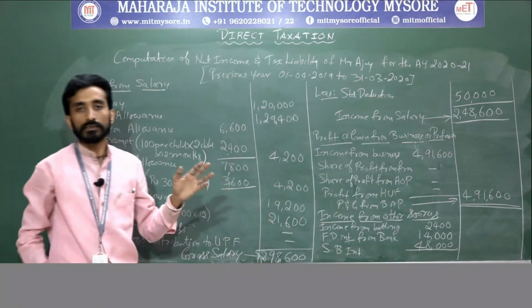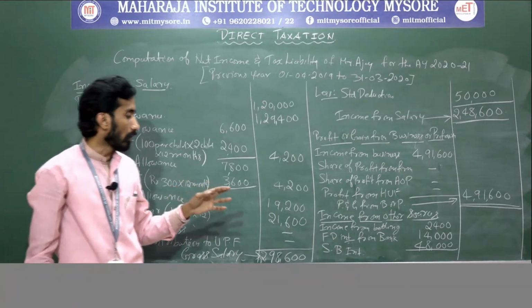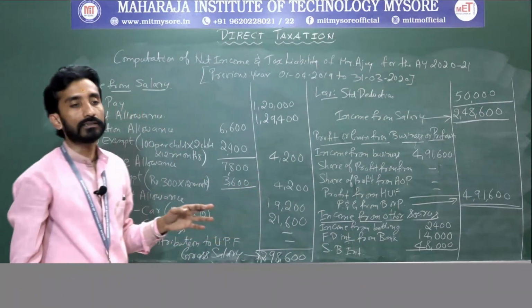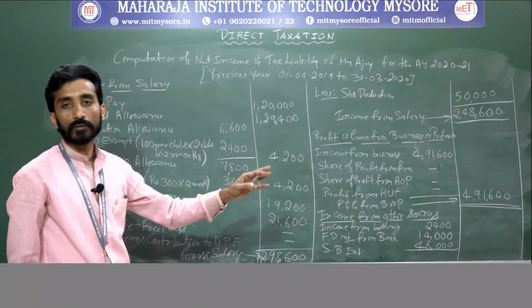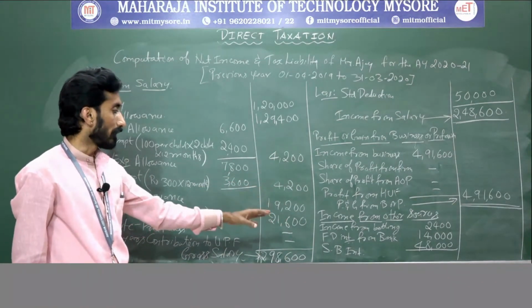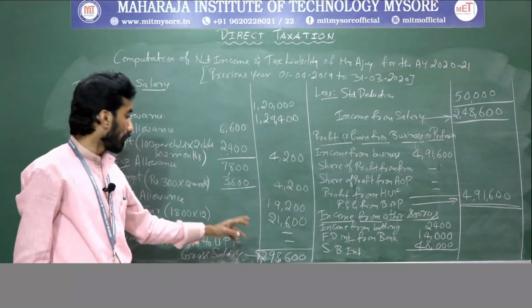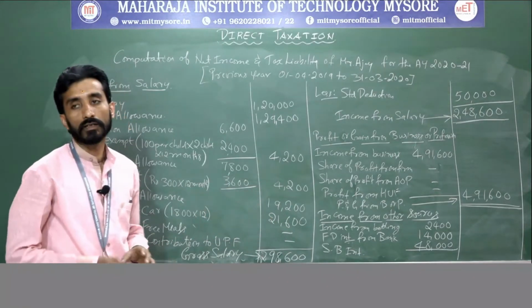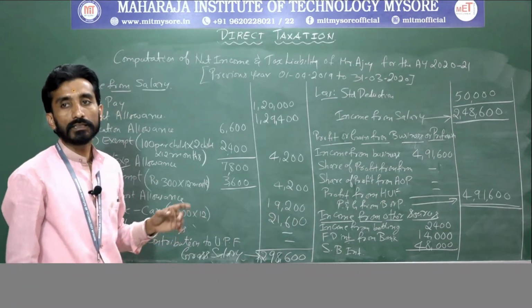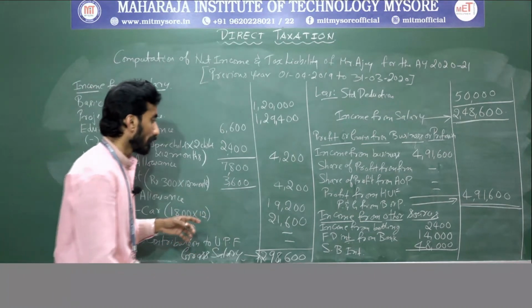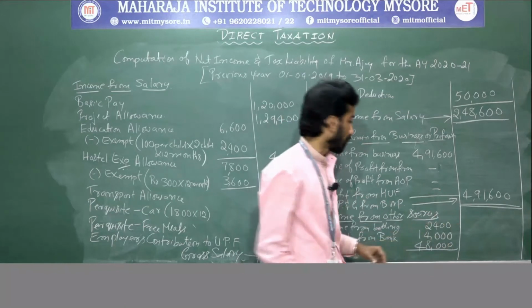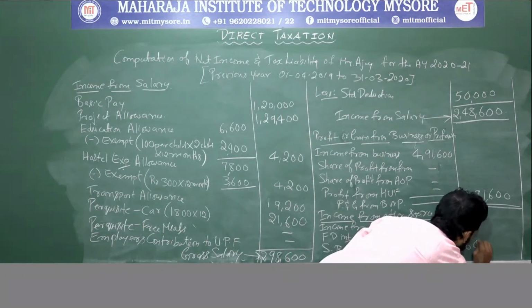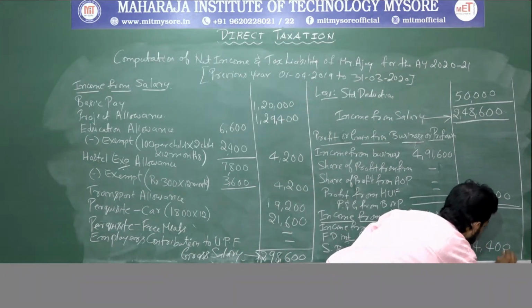Right? So these are the information that Ajay has received with respect to income from other sources. One is income from betting, another one is FD interest from bank, another one is SB interest. So these are the income he has received. If you sum up this, what is the total? That is 64,400.